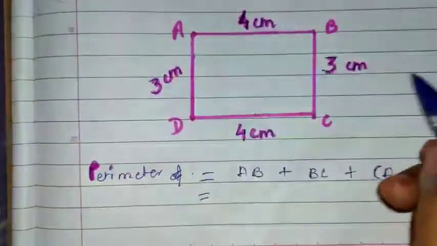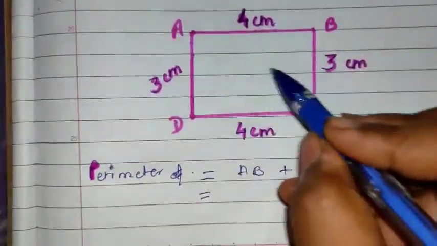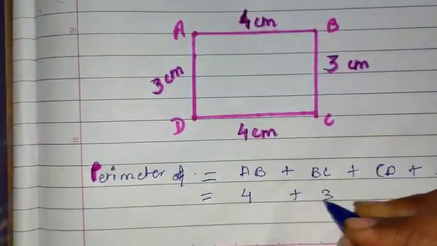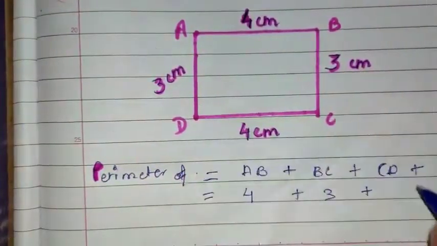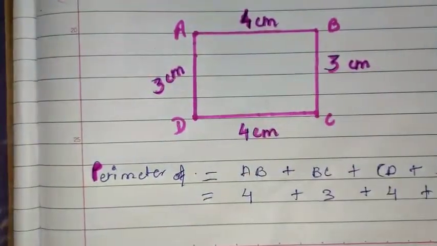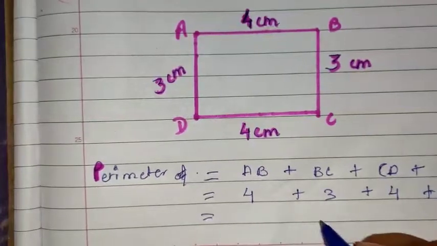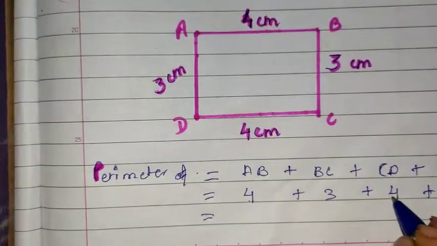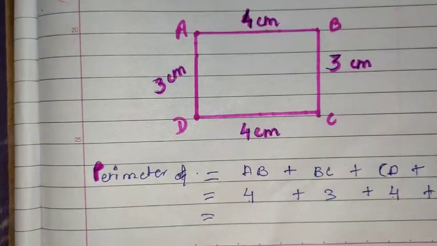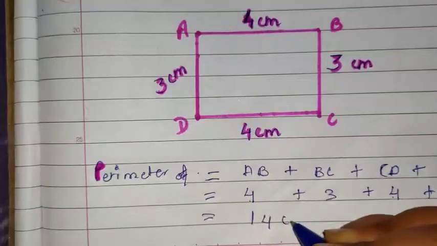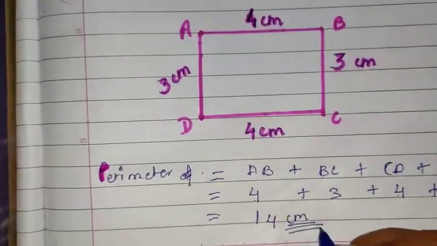So after substituting the values, we get AB as 4 centimeter, BC as 3 centimeter, DC as 4 centimeter and DA as 3 centimeter. So after adding all this, 4 plus 4 is 8, 9, 10, 11, 12, 13, 14. We get the answer as 14 centimeter. Remember to put the unit.